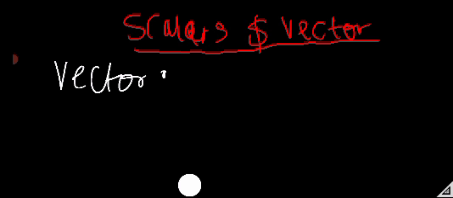Write it down. A vector quantity is a quantity that has magnitude and direction, which means that magnitude and direction have an important role on that quantity.